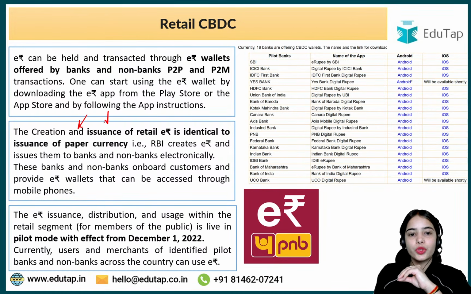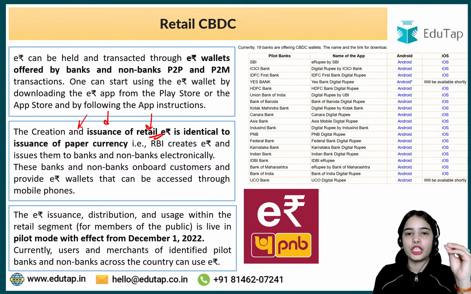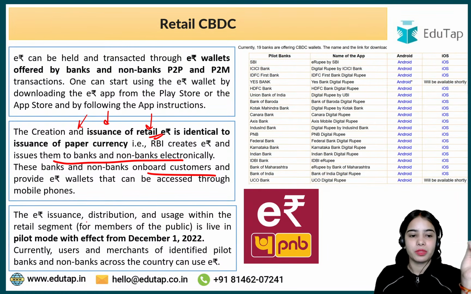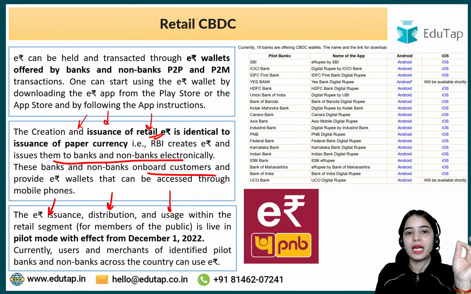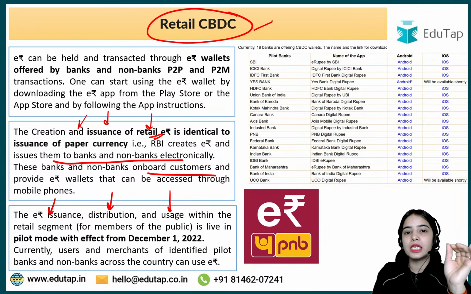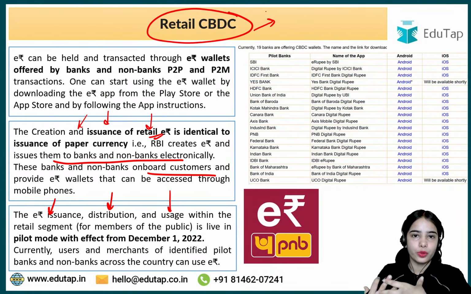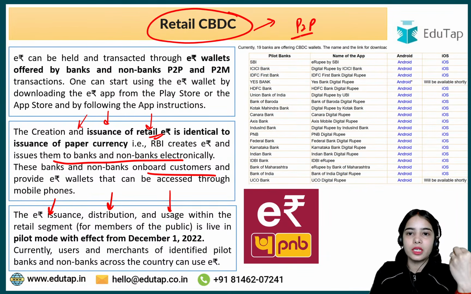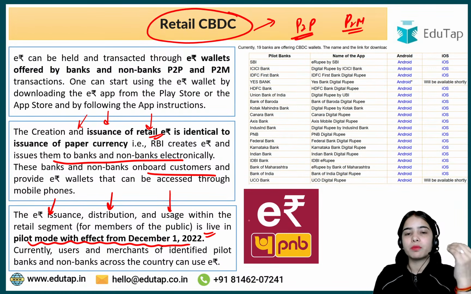The creation and issuance of the retail e-Rupee is identical to the issuance of paper currency. RBI is involved in this process. RBI creates the e-Rupee and issues them to the banks and non-banks, which can further transfer it to the customers. E-Rupee issuance, distribution and usage within the retail segment. As I've told you, retail CBDC is the central bank digital currency that we are using. Retail CBDC helps in the person-to-person transactions and person-to-merchant transactions. This is live in pilot mode with effect from December 1, 2022.